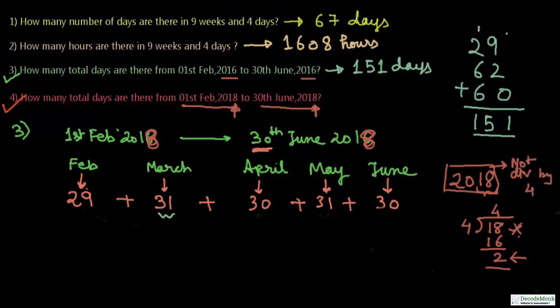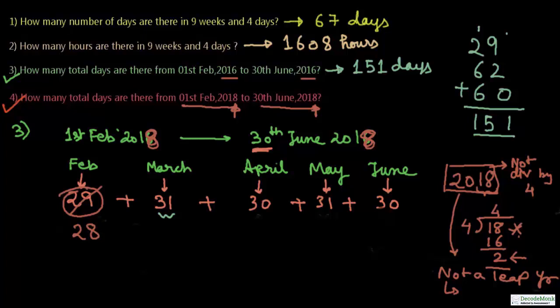So 2018 is not a leap year, and hence February will have 28 days. So 28 days in February, March 31, April 30, May 31, June 30.